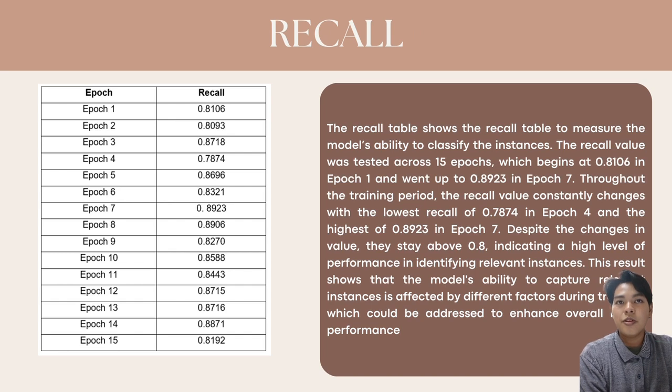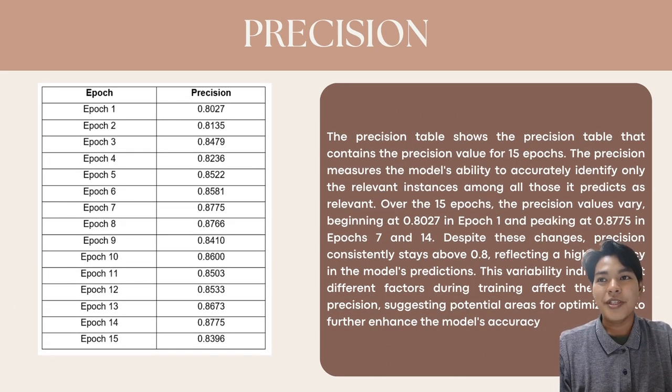So the recall is actually used to evaluate the effectiveness of the model, and it is used to measure the model's ability to identify all the relevant instances within the dataset. And hence, overall, it shows the data steadily improving in the model's performance, as evidenced by the lower error rate over the epochs. And lastly, for the precision.